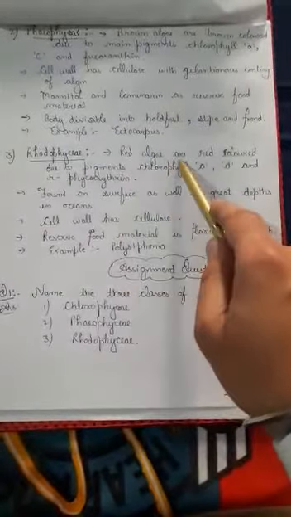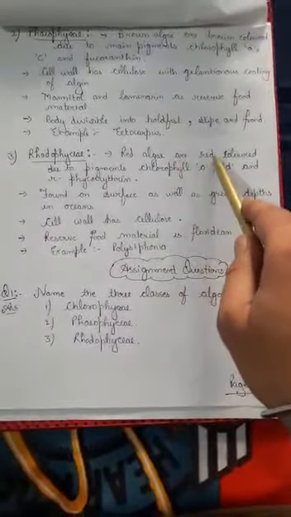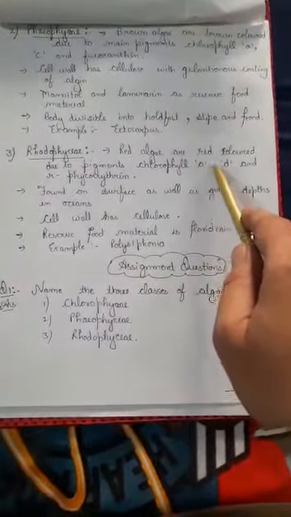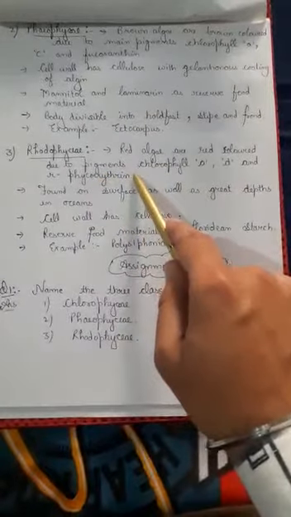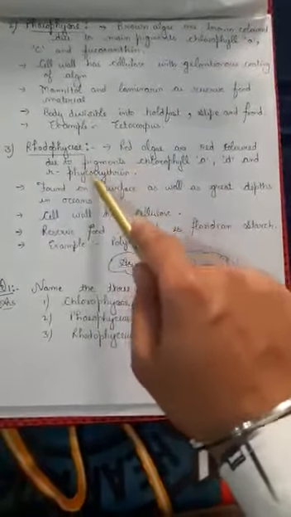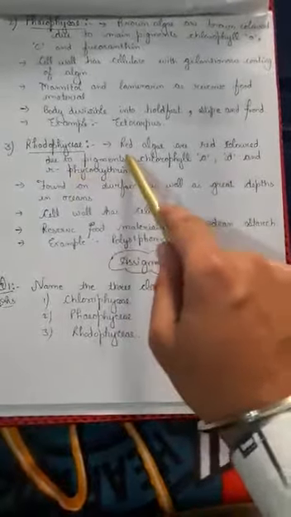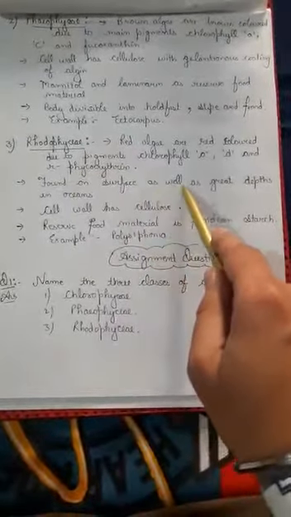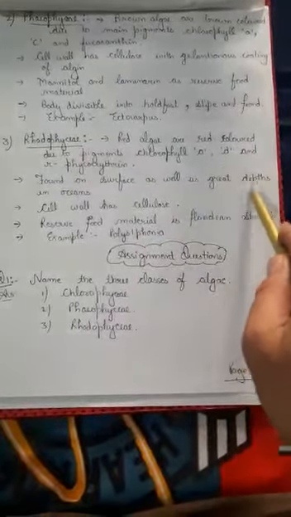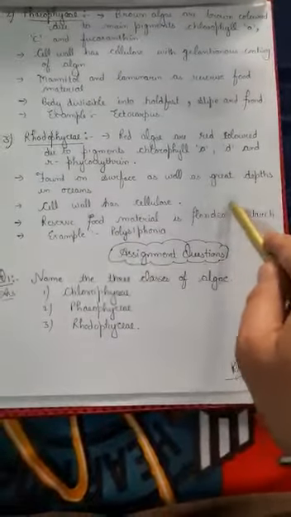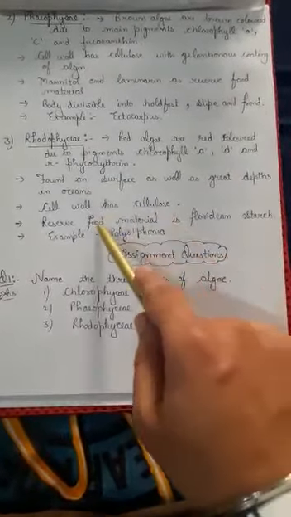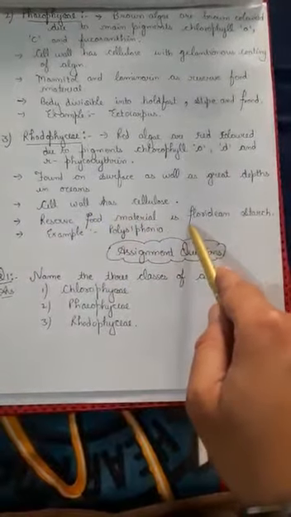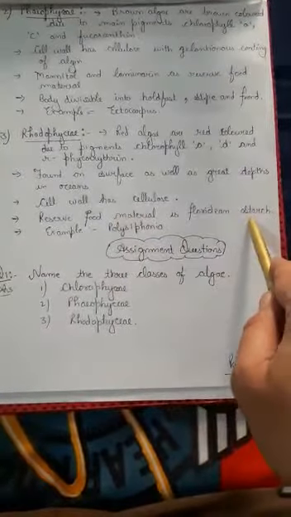Now we have the Rhodophyceae. Rhodo means red algae, which is red in color, having the pigments a and d along with r-phycoerythrin. Why do we consider this component? Because it gives red color. Okay. Found on the surface as well as at great depth. This algae is found in the depth region. Cell wall is made up of cellulose.